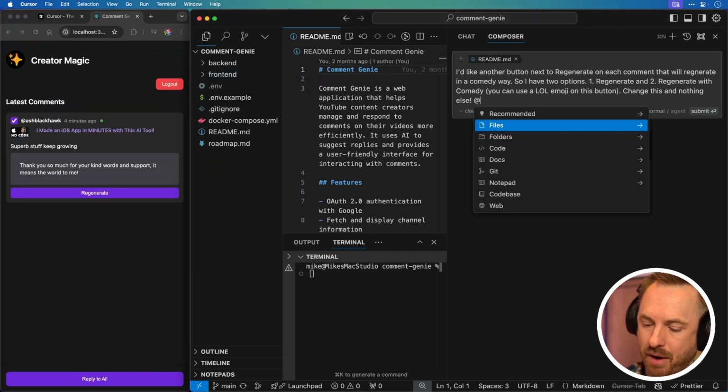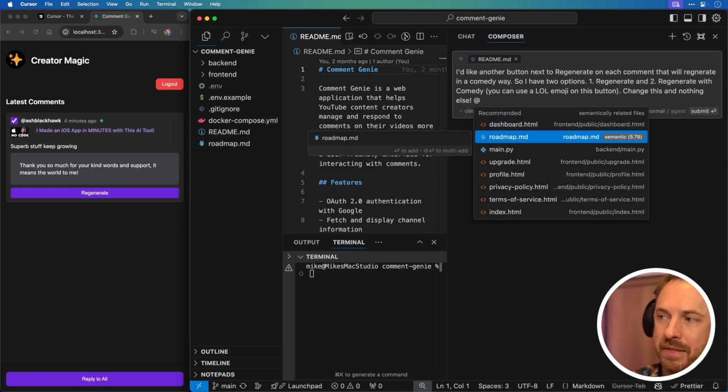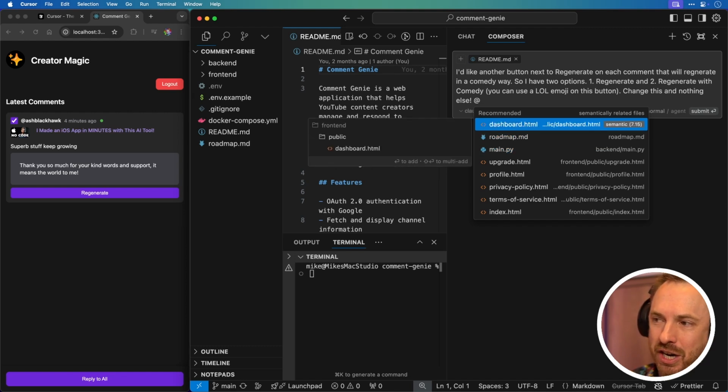But say I go @recommended, you see it's right here at the top, and let's click into it. Now you see it loads up, and it gives semantic scores. And look, it's already figured out that it should be changing the code on my dashboard. How clever is that? And then you can go down, and there's roadmap, there's my backend there. So it's already sussed out on the recommended tab, this is new in 0.43, that it's dashboard.